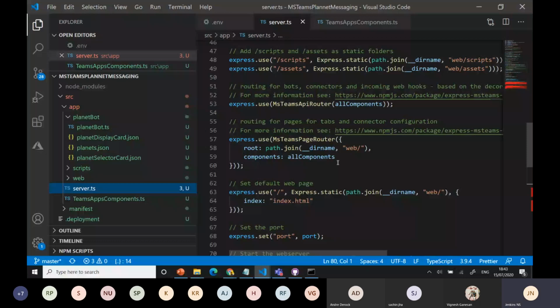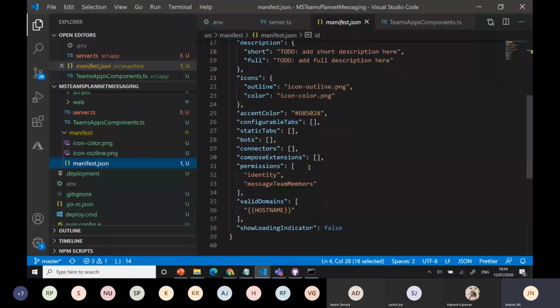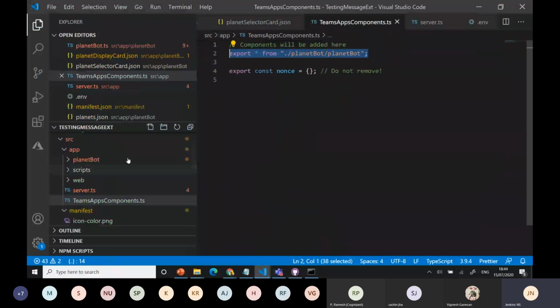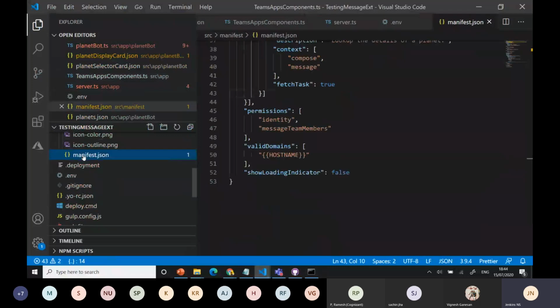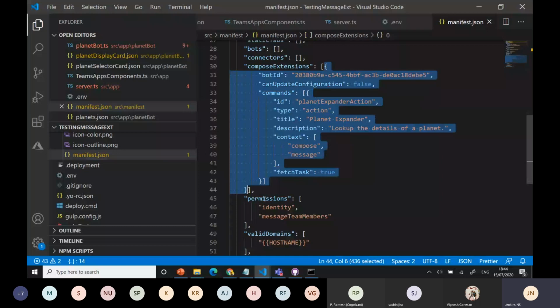Okay, now I'm going to my manifest file. I can add it because we have no configuration tabs or bot anything. I haven't added it, right? I mean, this is a message extension. I can manually add it. I'll take the values from there. That's the manifest part. What I'm going to do is take this bot ID. I need to modify it. Other things are the same.